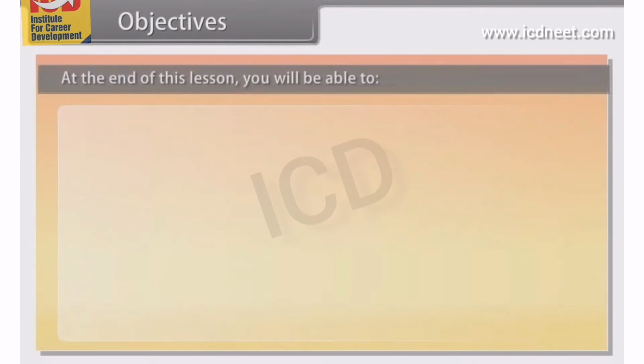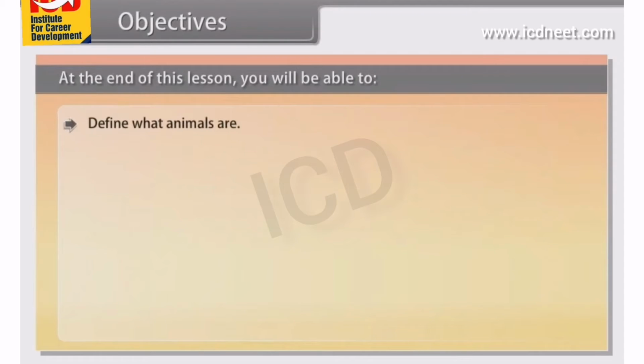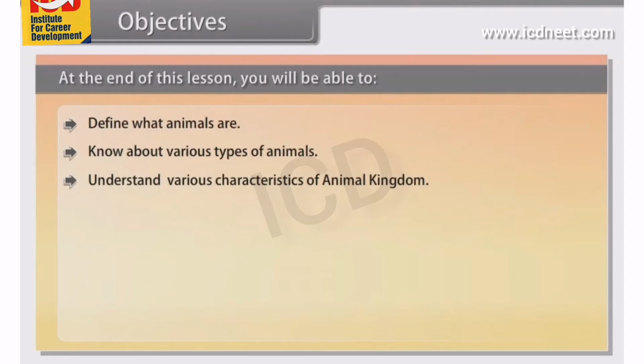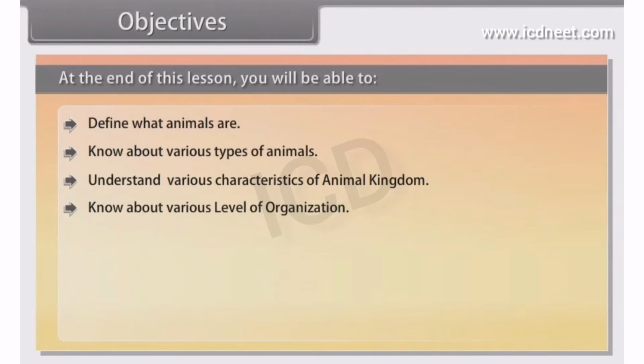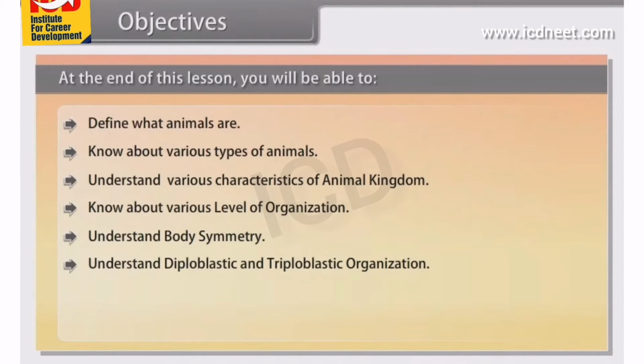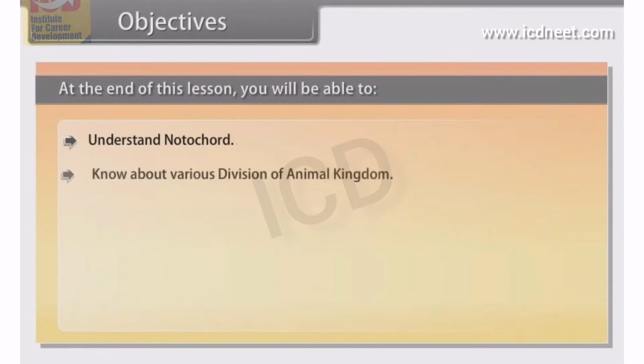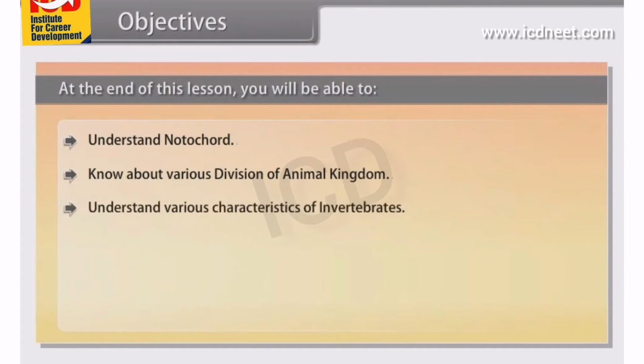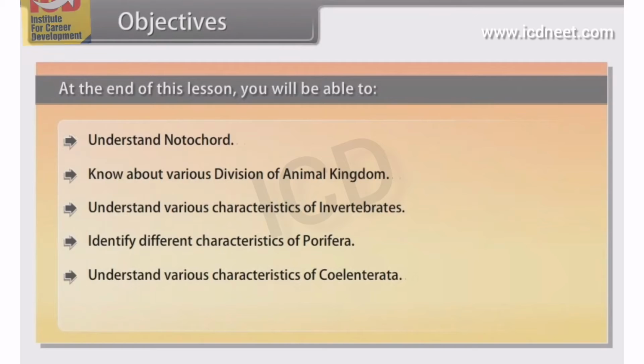Objectives. At the end of this lesson, you will be able to define what animals are, know about various types of animals, understand various characteristics of animal kingdom, know about various level of organization, understand body symmetry, understand Diploblastic and Triploblastic organization, know about coelom, understand segmentation, understand Notochord, know about various division of animal kingdom, understand various characteristics of invertebrates, identify different characteristics of Porifera, understand various characteristics of Coelenterata, identify different characters of Ctenophora.